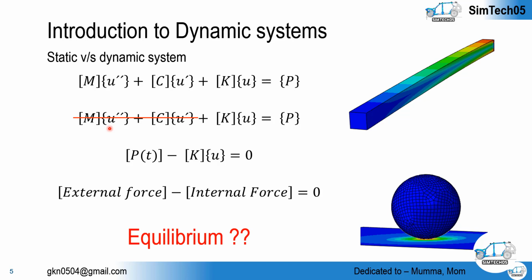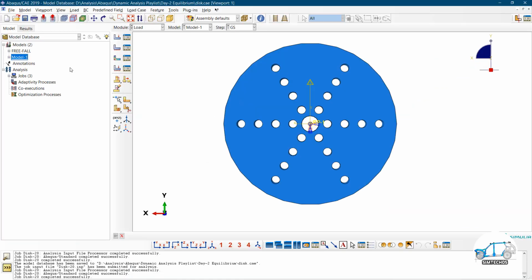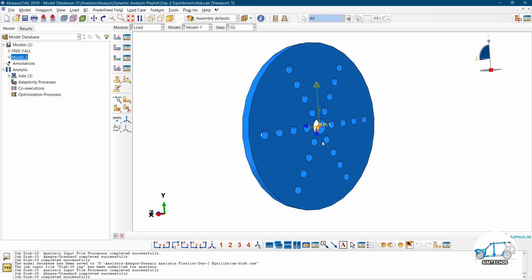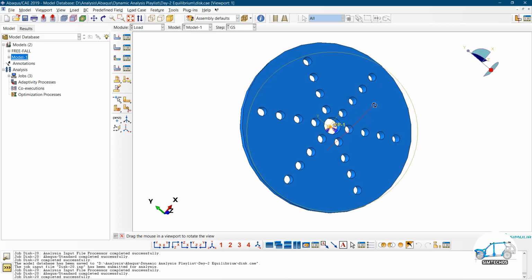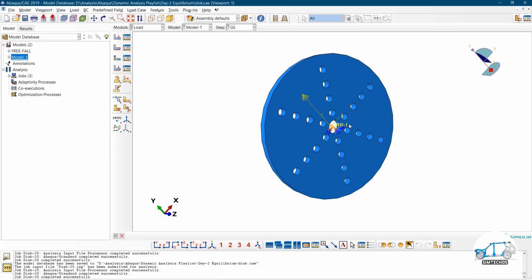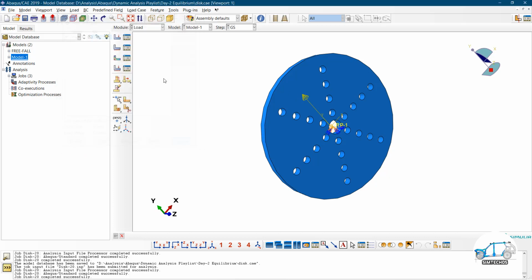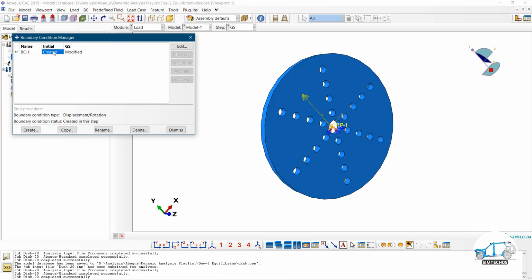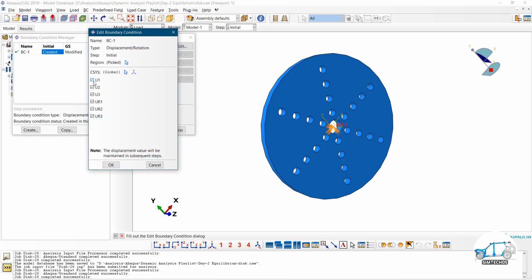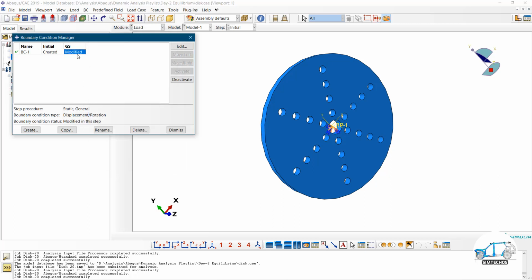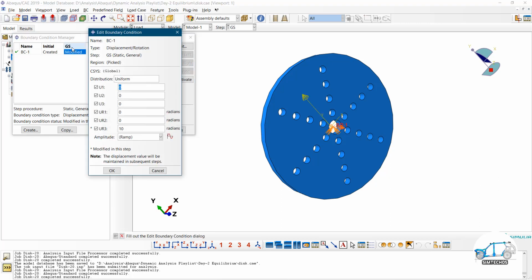Let me switch on the software. Here we have model 1, which is a disk model. We applied the gravity load for the sake of checking convergence, and we constrained all degrees of freedom in the initial step and modified them in the general static step, the first step.